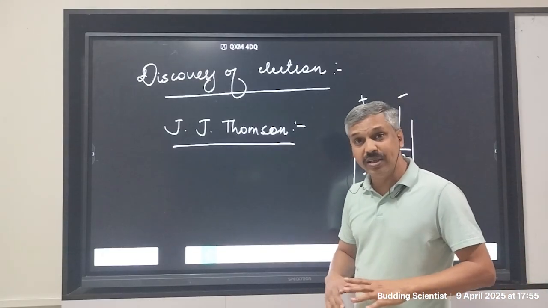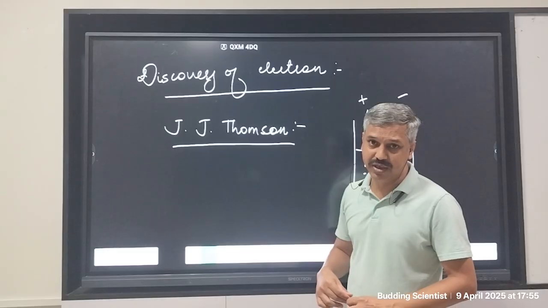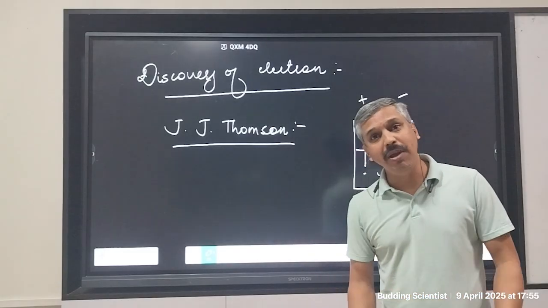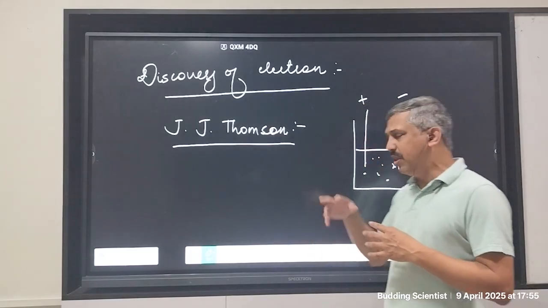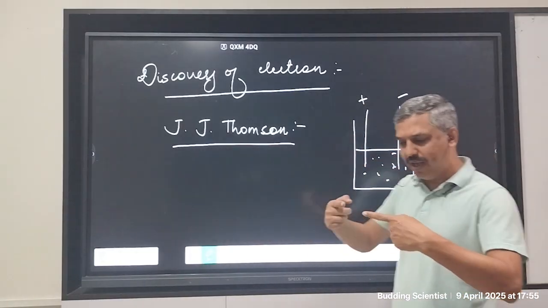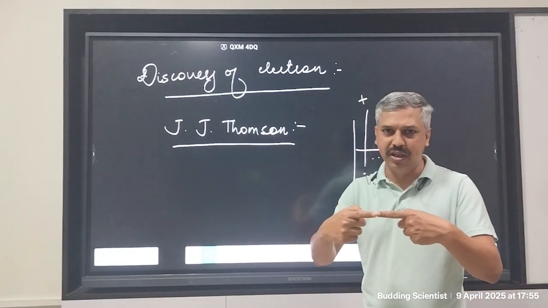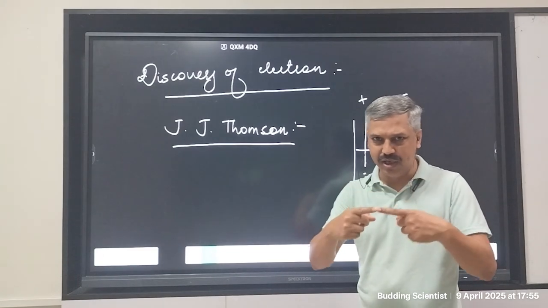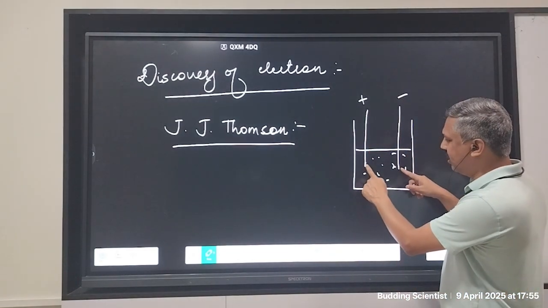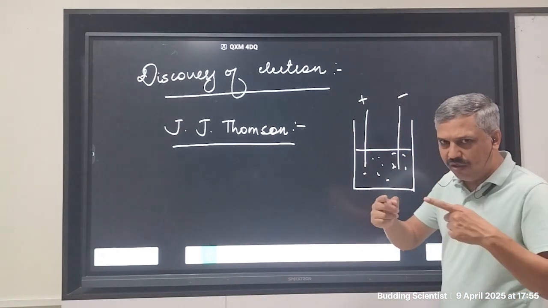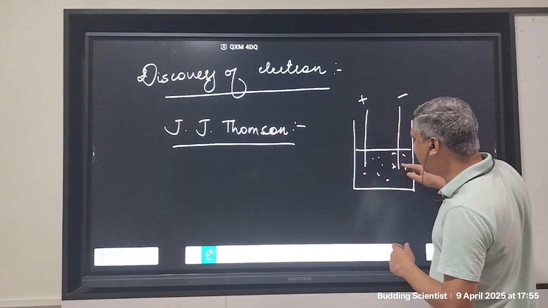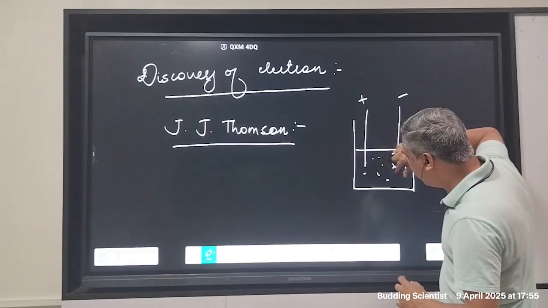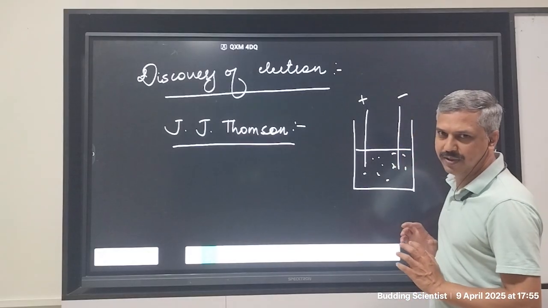Now the point is, what does J.J. Thomson make out of it? J.J. Thomson started to wonder if the current can flow not directly through the terminals. The wires are not touching each other. You see that the electrodes are not in physical touch with each other, but the contact is established because the medium is conducting electricity.